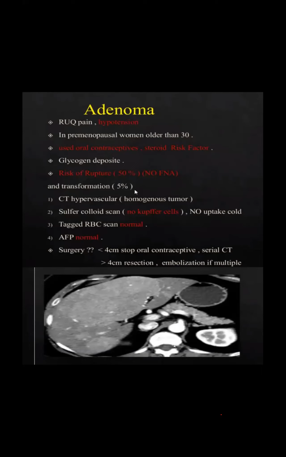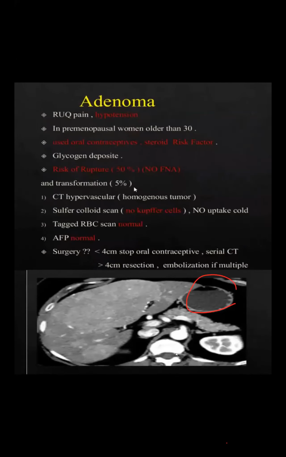Sulfur colloid scan and tagged RBC scan will be normal. Regarding surgery: if less than 4 centimeters, stop OCP, then serial CT to see. If more than 4 centimeters, embolization or surgical excision. Multiple lesions are seen in the adenoma picture. So sometimes we have to do serial CT to see whether the adenoma resolves after stopping the OCP.